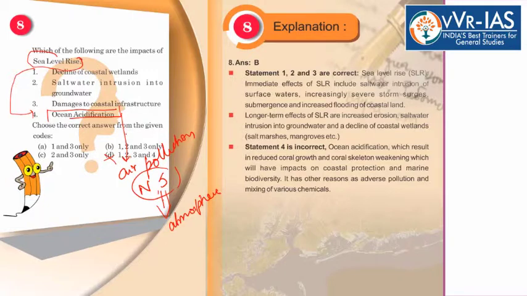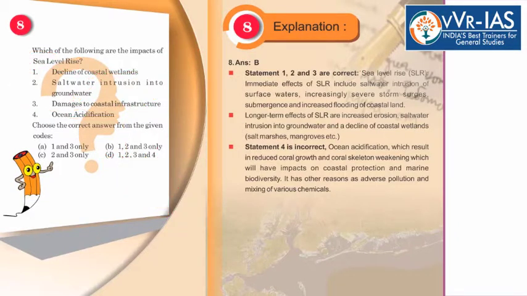Okay? Sea level rise will cause damage to the coastal infrastructure. True. Therefore third. Second, again, salt water intrusion into groundwater. It does lead to salt water intrusion into groundwater because of sea level rise. Further, decline of coastal wetlands. This is an obvious impact of sea level rise because the coastlines will be impacted. Okay, now let us go to the explanation to learn in detail.